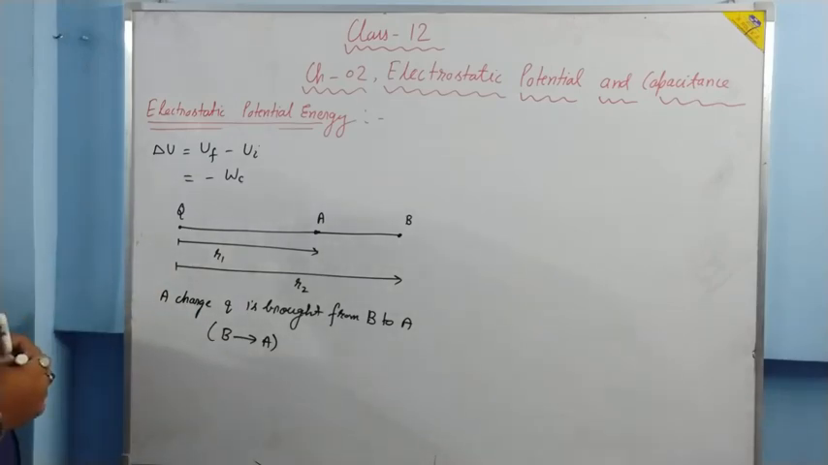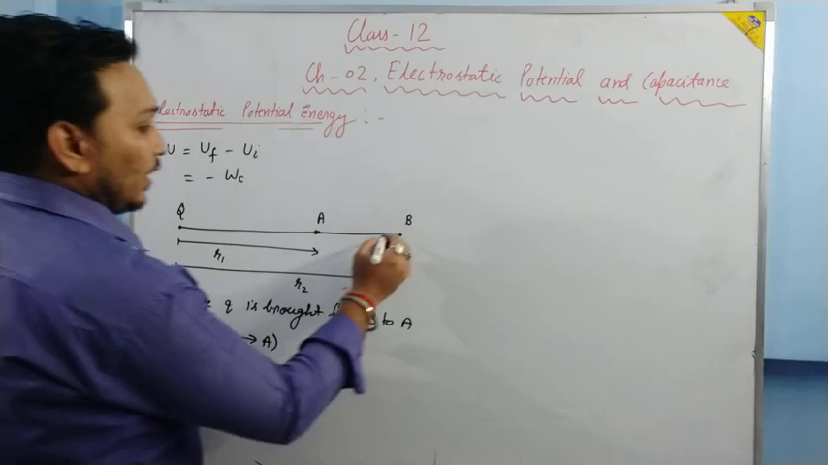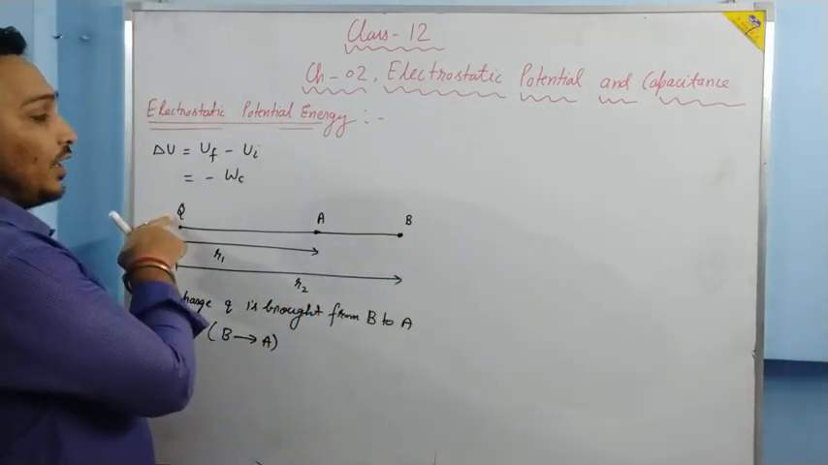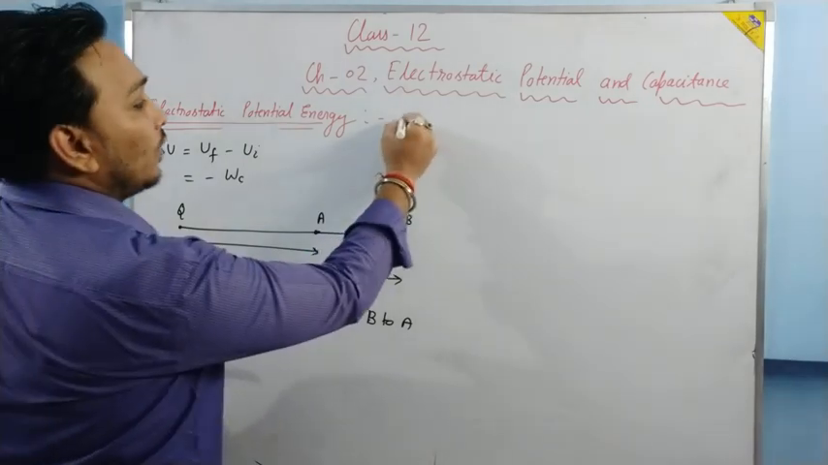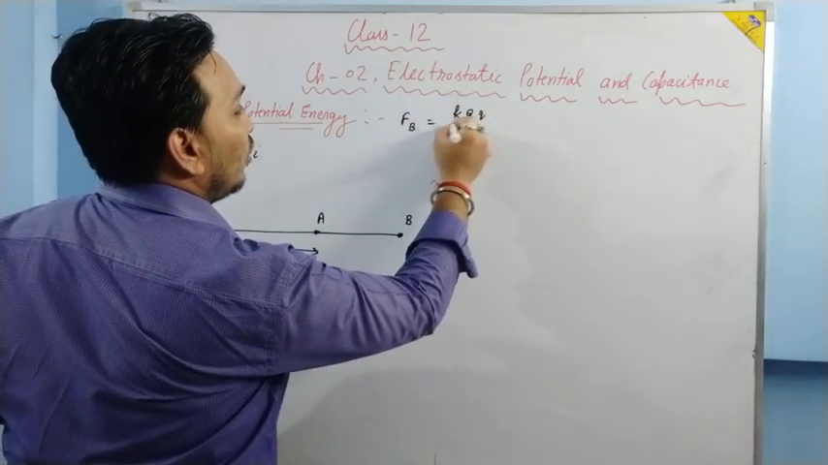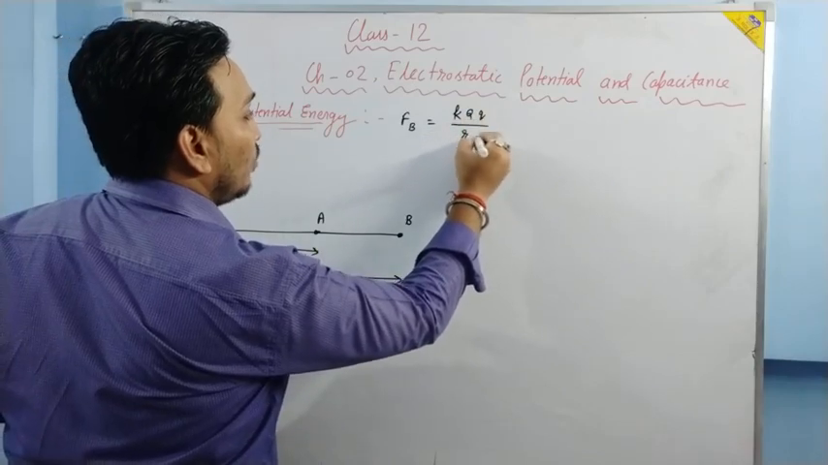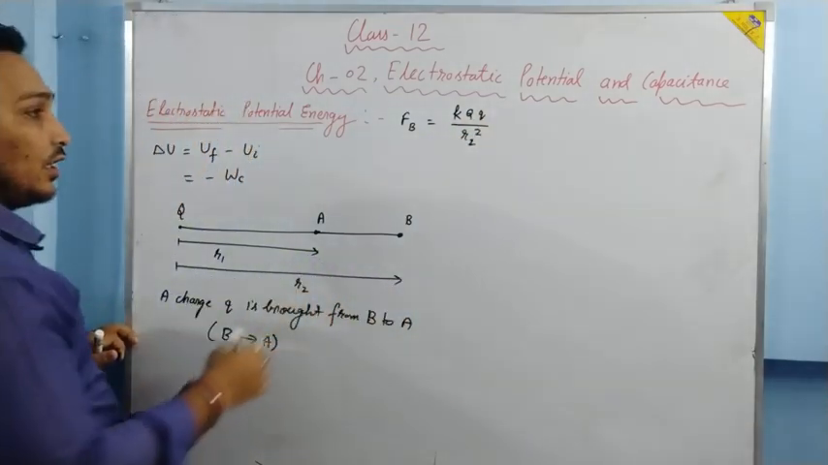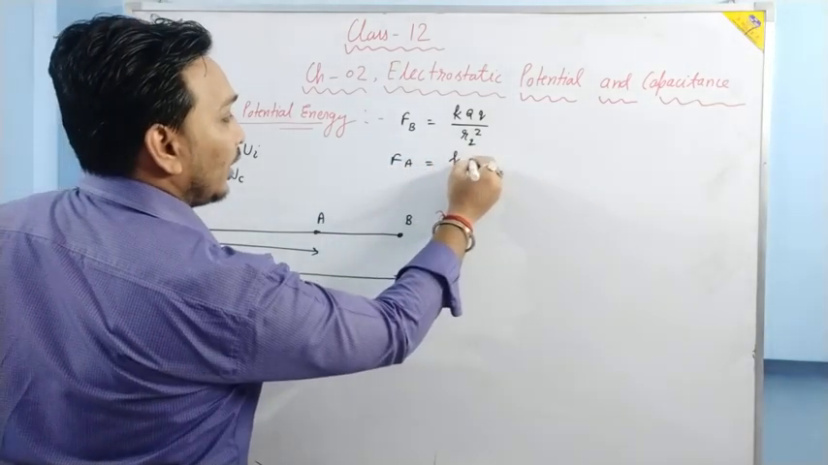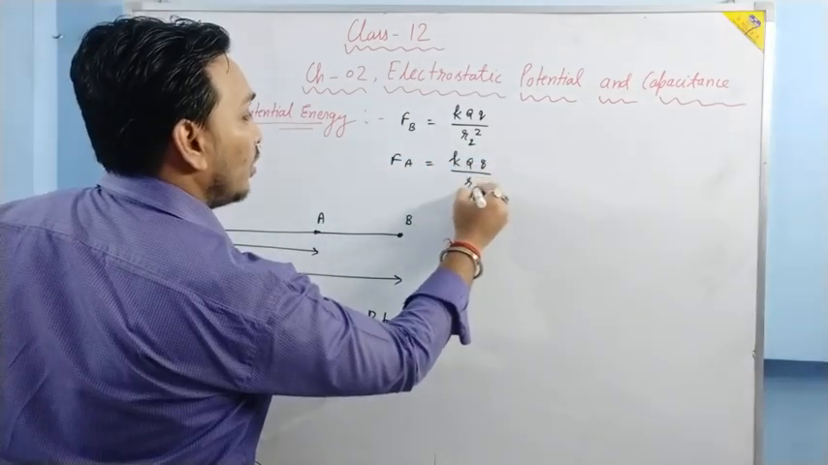Now what is the work done by the conservative force? Suppose it is at B. The force exerted by the capital Q on the small q will be K capital Q small q upon r2 square, because the distance is r2. When it is at A, then the force at A will be K capital Q small q upon r1 square.